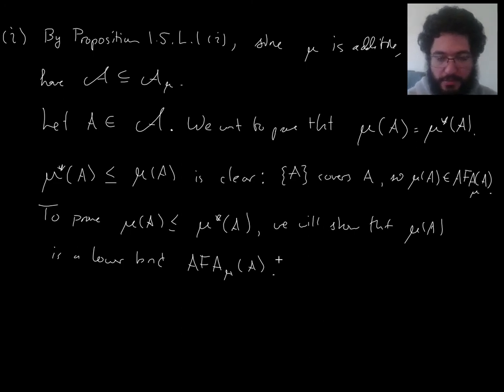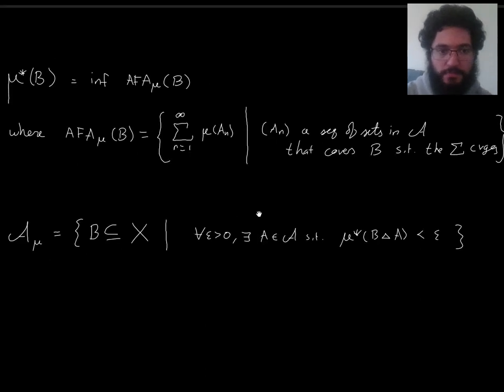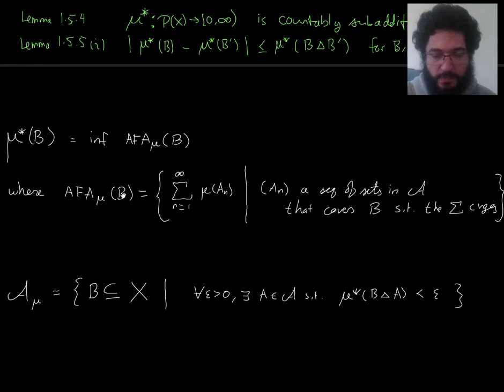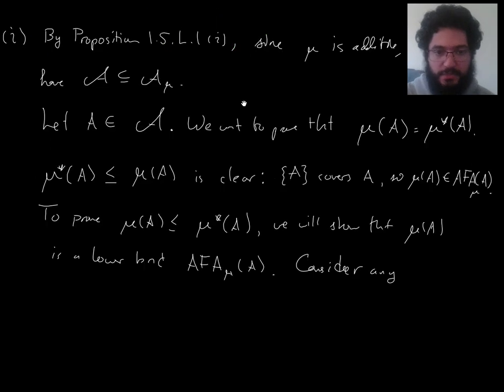Okay, well, to show it's a lower bound, I should consider an arbitrary approximation from above. So consider any, and then how do I consider an arbitrary approximation from above? Remember, this was the definition. Approximations from above of B would be this collection of results of these sums, right? So I should consider an arbitrary countable family that covers my set A in my case, such that the series converges.